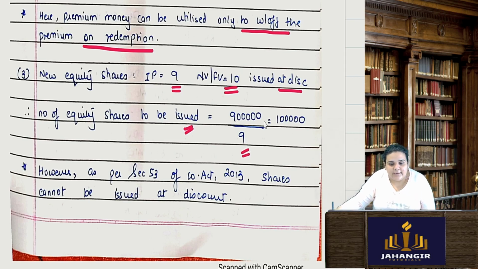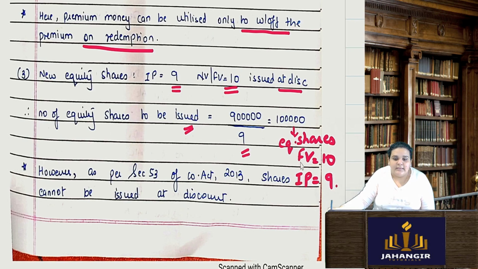So here 9 lakhs divided by 9, I will have to issue 1 lakh equity shares, face value being 10 and issue price being 9 rupees. Only then I will receive 9 lakh rupees in my bank account, because the issue is at a discount.